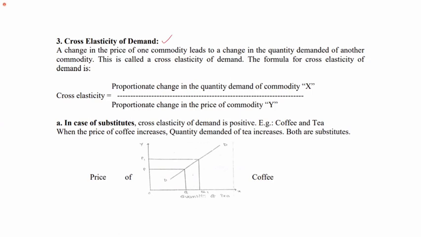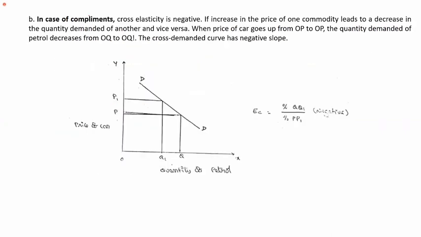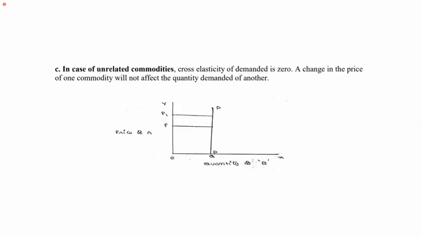Cross elasticity means a change in the price of one commodity leads to a change in the quantity demanded of another product, or you can say a related good. So this is called cross elasticity of demand. Why is it called cross? Because a change in price of one good is affecting the quantity demanded of its related good, another good. So we call it cross elasticity of demand. There are two types of related products, substitutes and complementary goods. That we shall discuss today.